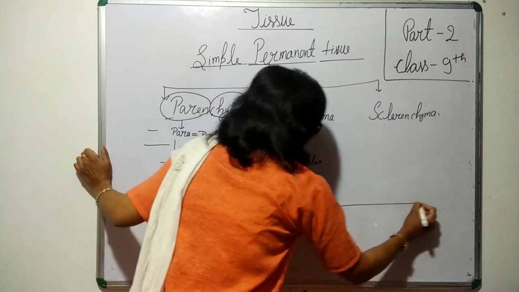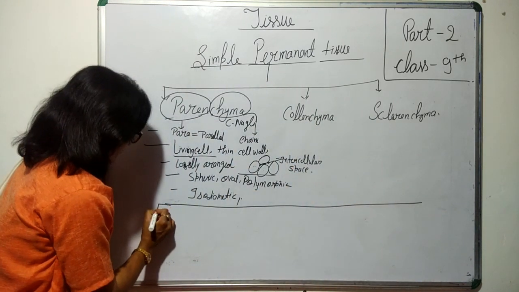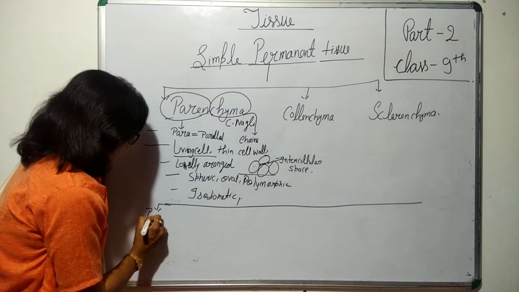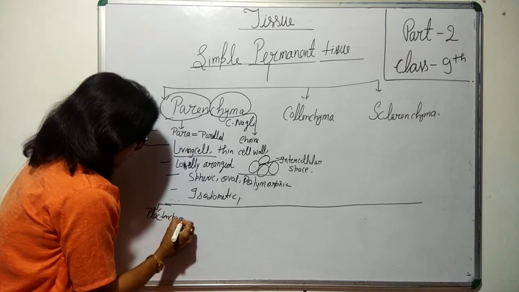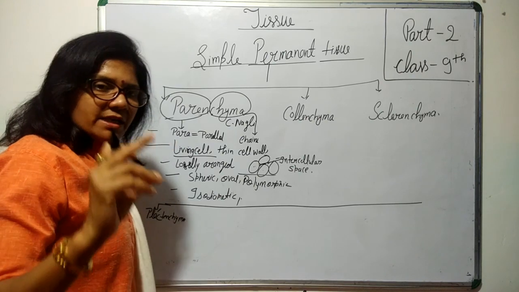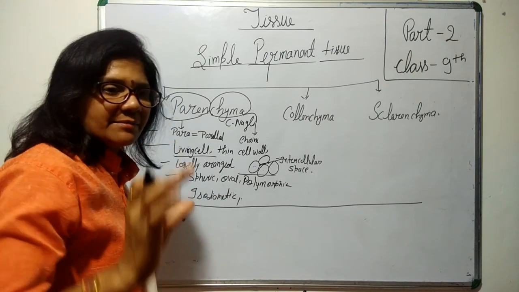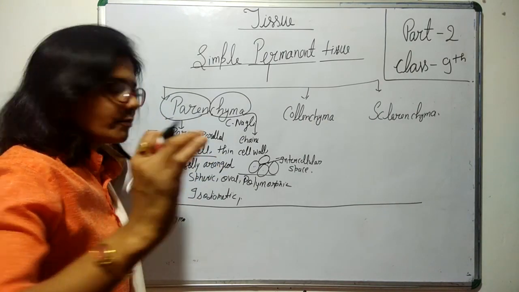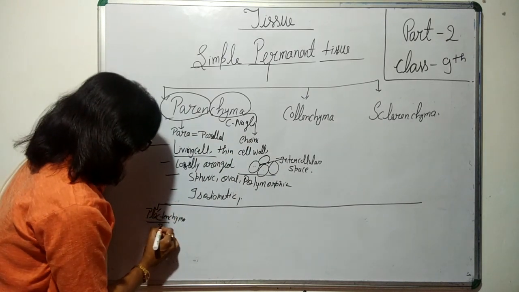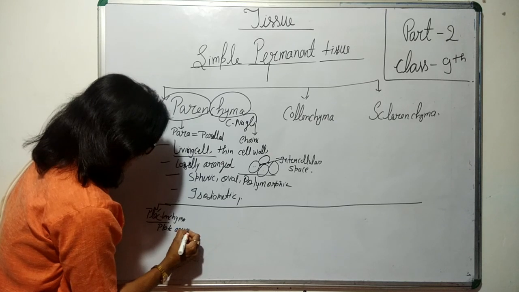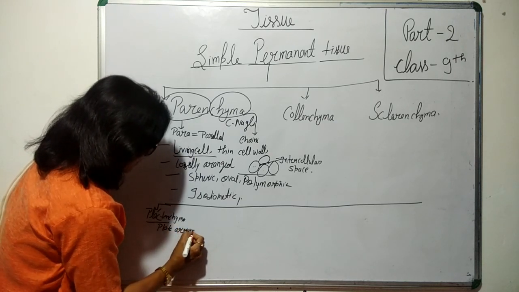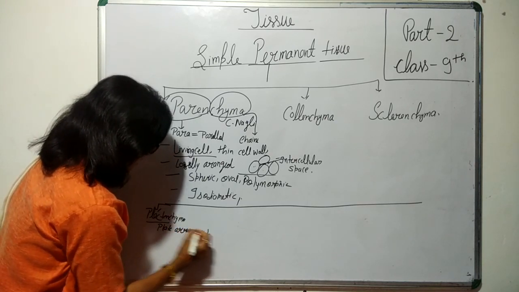So parenchyma, first, is placenchyma. This is the arrangement of parenchyma cells in a plate-like formation. Platen means plate, so they are arranged in a plated manner, a plate-like arrangement. Okay.